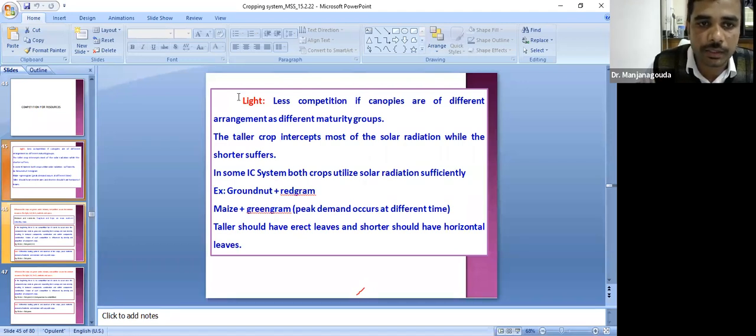Say, for example, in some intercropping systems, both the crops utilize solar radiation efficiently. Example, groundnut and red gram. The canopy of the groundnut will be different from red gram, so there will be effective utilization of the light. And in the case of maize and green gram, the same thing will be there.